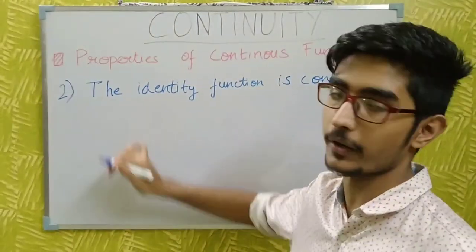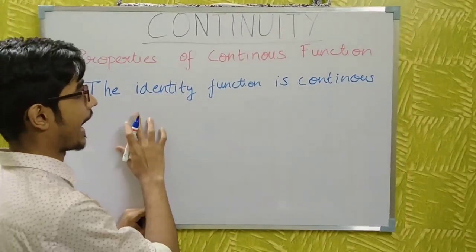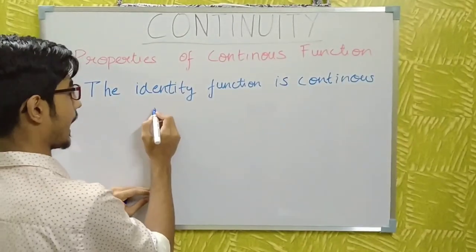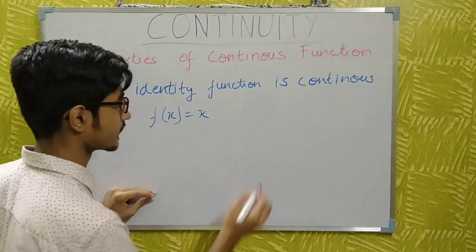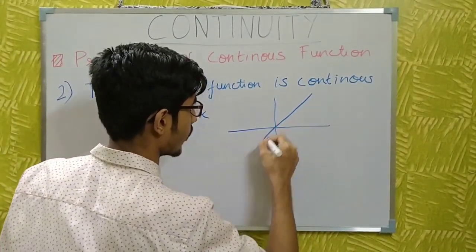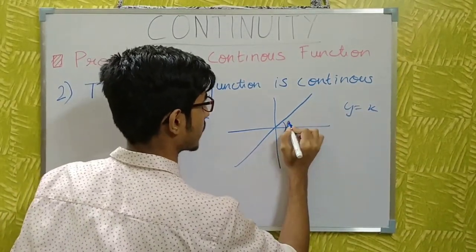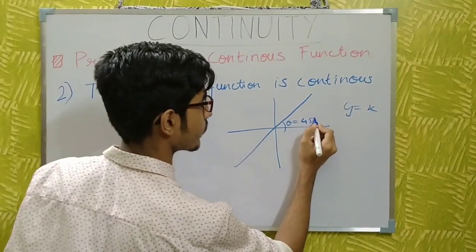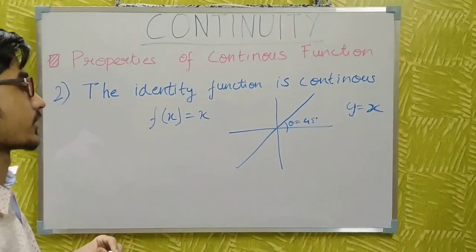This is the second property of continuity. This property says that the identity function is always continuous. What is an identity function? An identity function is, say, f(x) = x. The graph will be like this. For y = x, the graph is at an angle of 45 degrees. This is the graph of y = x, which is an identity function.